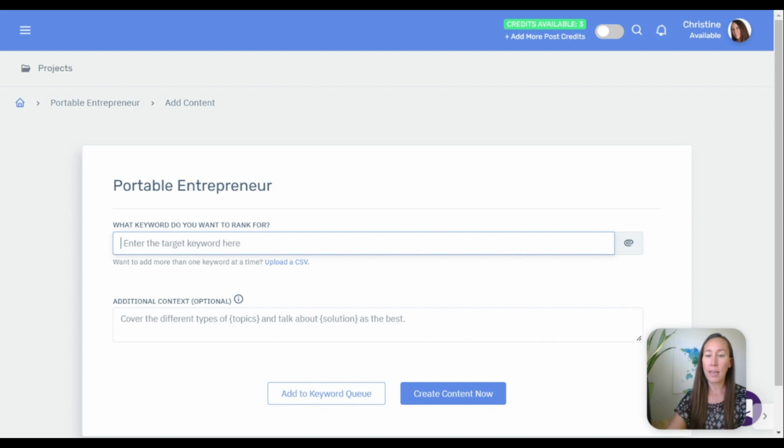So here we're going to pop in a keyword. And then it says additional context. Again, this is something that you don't have to do, but if you want to talk about any of the topics, the problems, the solutions, to give them more information, this is going to help them customize it a bit more. This is one reason why it is good to enter the keywords one by one instead of using the CSV option right now, because you can't add this. So we're going to create content now.